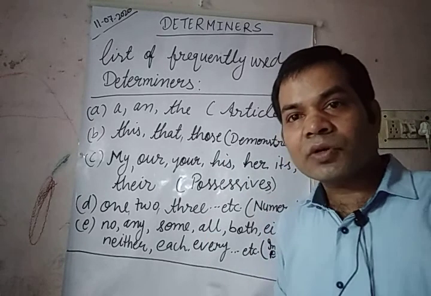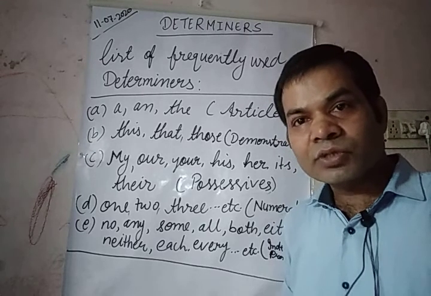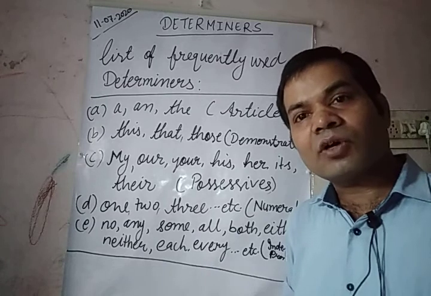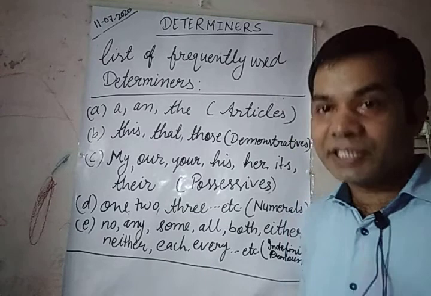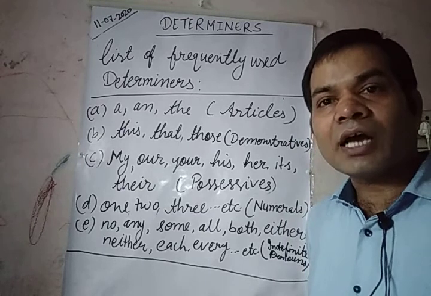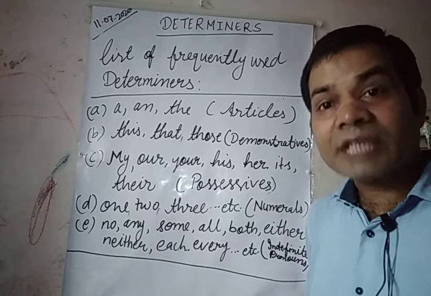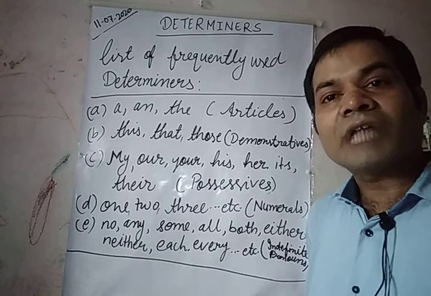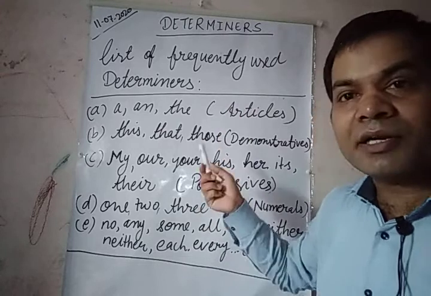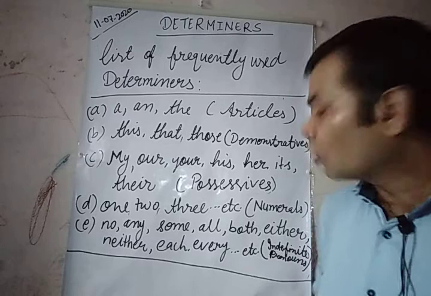Okay, so don't mix up adjectives and pronouns, they are different. The word which is used before a noun or pronoun and tells us more about a noun or pronoun, that word is an adjective. And the word which is used in place of a noun, instead of a noun, it stands for a noun, so that word is called a pronoun. So here, if we are talking about determiners, mostly we are talking about adjectives only.